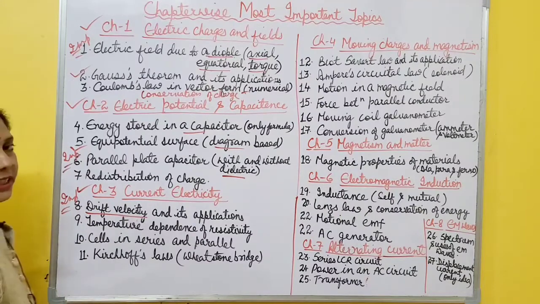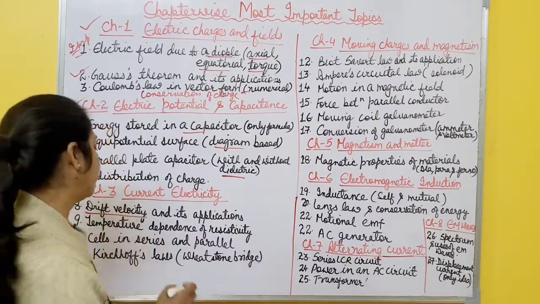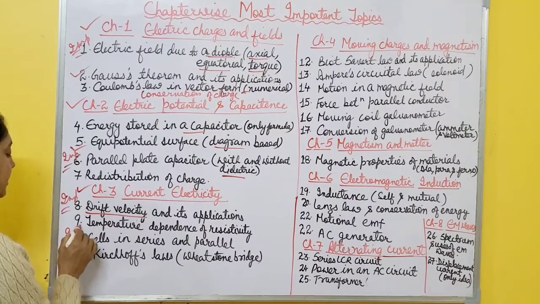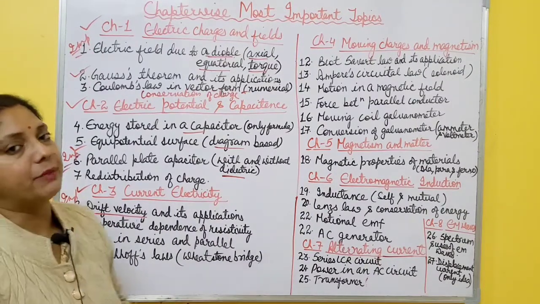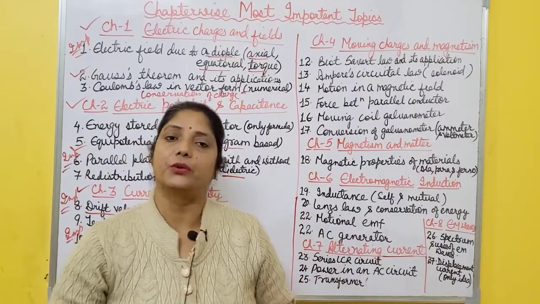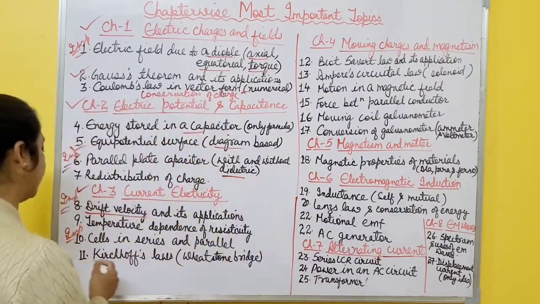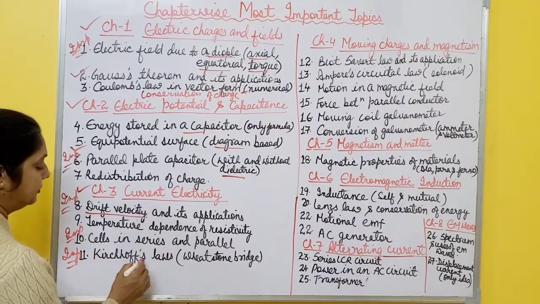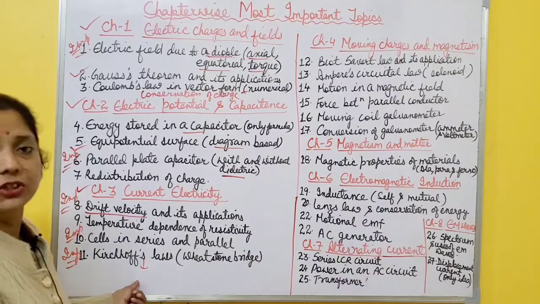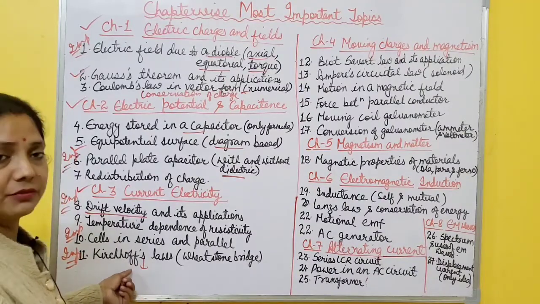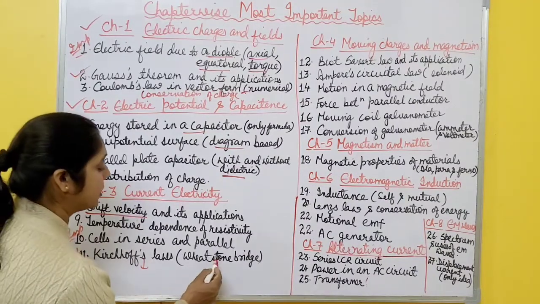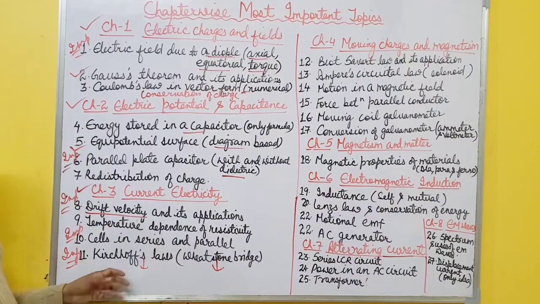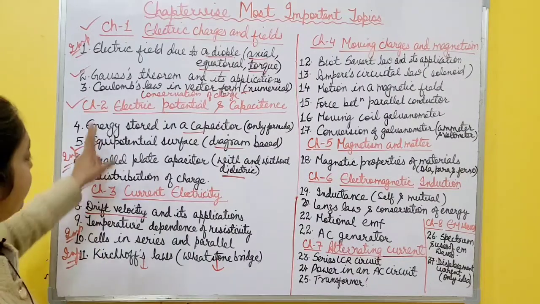Then how resistance and resistivity depend on temperature, so temperature dependence of resistivity. Then again an important topic is when cells are connected in series and parallel, what is the equivalent EMF and total internal resistance in these 2 cases. And then last one, Kirchhoff's law. It is also important. You only have to practice numericals based on Kirchhoff's law. Numericals come from this topic and how it is applied in case of Wheatstone bridge. You should also learn the two laws of Kirchhoff. So these are important topics for chapters 1 to 3.